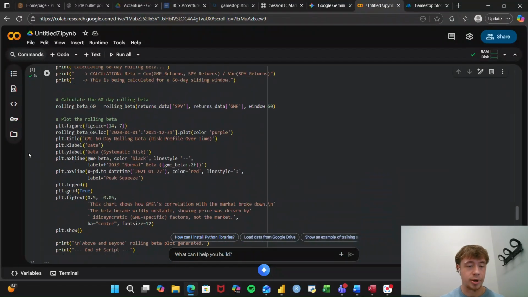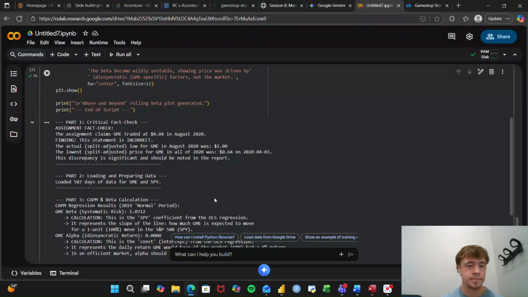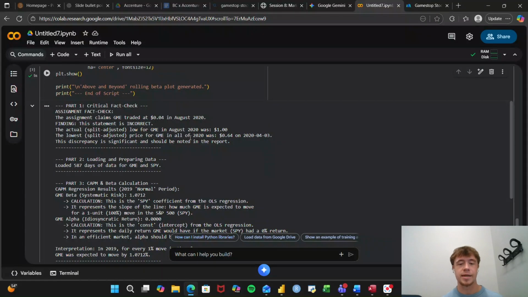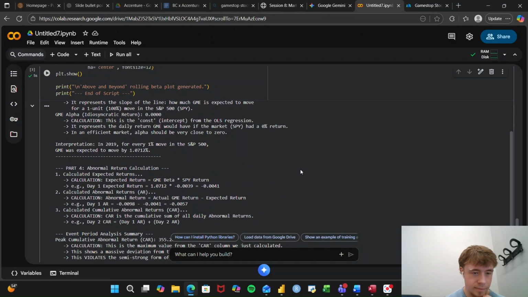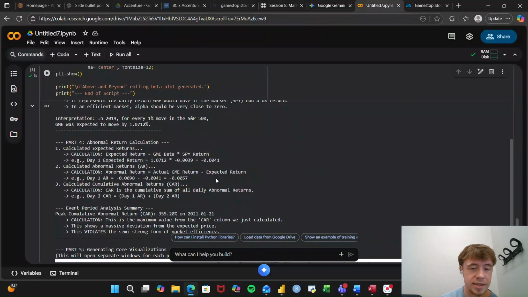So going to the output here, we already discussed that the actual stock price was hovering somewhere around $1.50 for GameStop in August 2020. And then we will be calculating abnormal returns, which is basically just the actual return minus the expected return. We're going to sum all these up to get our cumulative abnormal returns. And our expected return is just the beta of GameStop times the return of the S&P 500.